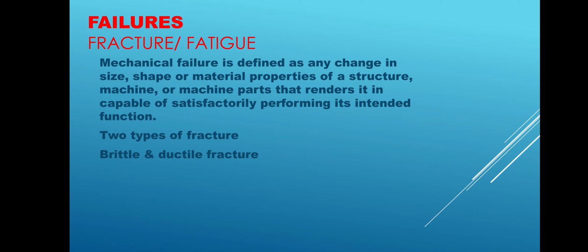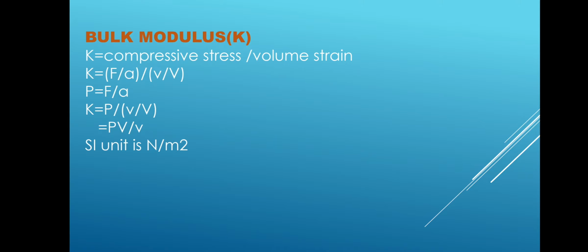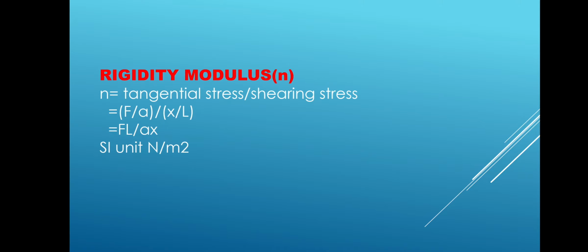So these failures are there. When we go into the material, we observe that these failures take place, and to avoid them, the material itself is designed so that the elastic limit is such that it performs very well in the required applications. And this is linear strain: when you apply force along the axis, it becomes linear strain. Then volume strain, because volume compression takes place, and in shearing stress, cutting takes place. These three are very important parameters. From this we can decide what material properties are required for engineering purposes.